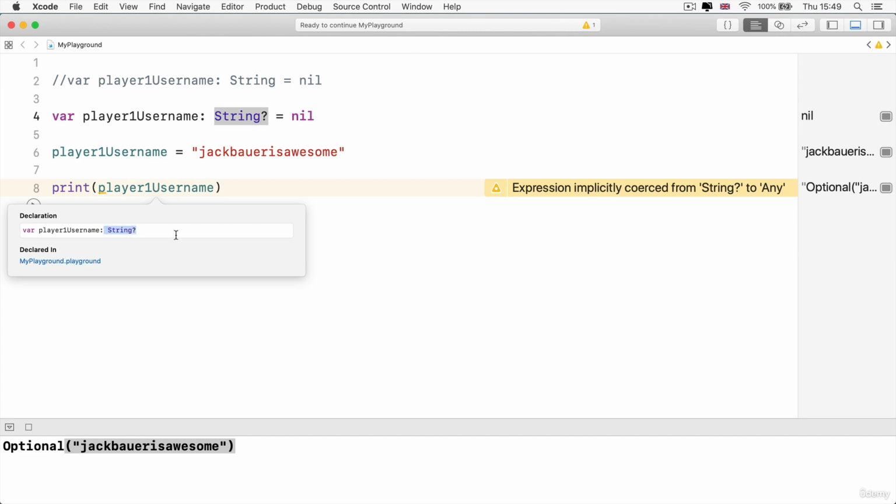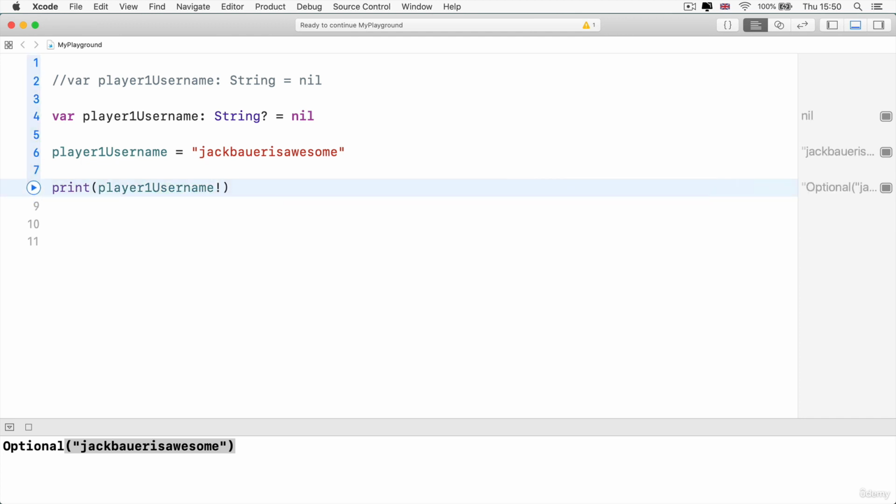You can see that its data type is clearly an optional string. Well, we could simply just force unwrap it. So we unwrap our box and accept whatever the consequences may be, and we try to use the unwrapped version. Now, if I run my code again, you can see that my optional has become a normal string again.